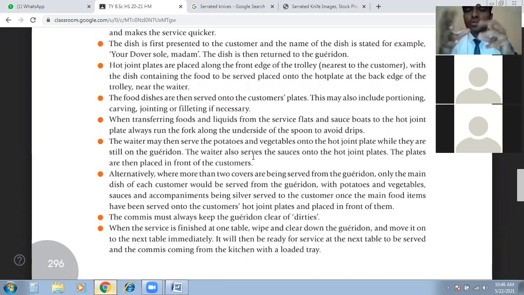The main dish we are preparing on the Gueridon, we have to serve to the guest from the Gueridon. But accompaniments like potatoes and vegetables, we don't have to serve to the guest directly, because these are the accompaniments. We have to prepare the dish on the Gueridon and then we will serve the dish to the guest. Understand? This is clear now? Okay, so that's the difference.